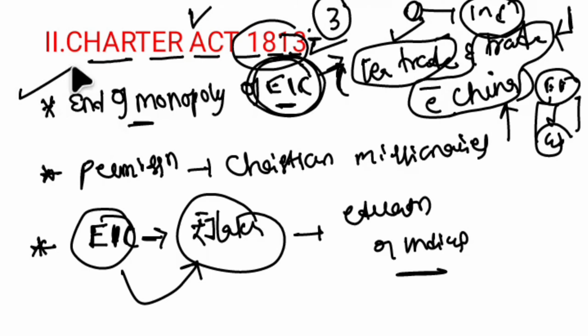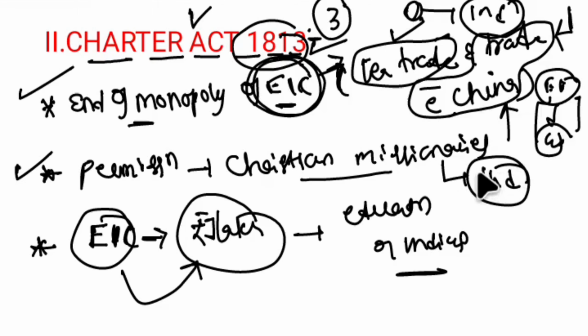So this is about the first point. And the second point is the permission granted. The British Crown granted permission for Christian missionaries to go to India and spread moral and religious teachings. Christian missionaries were granted permission through which act? The 1813 Act.